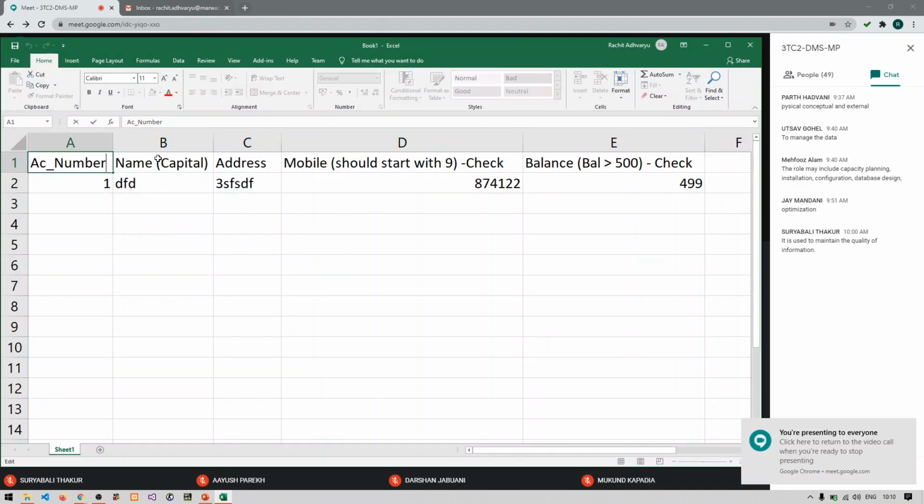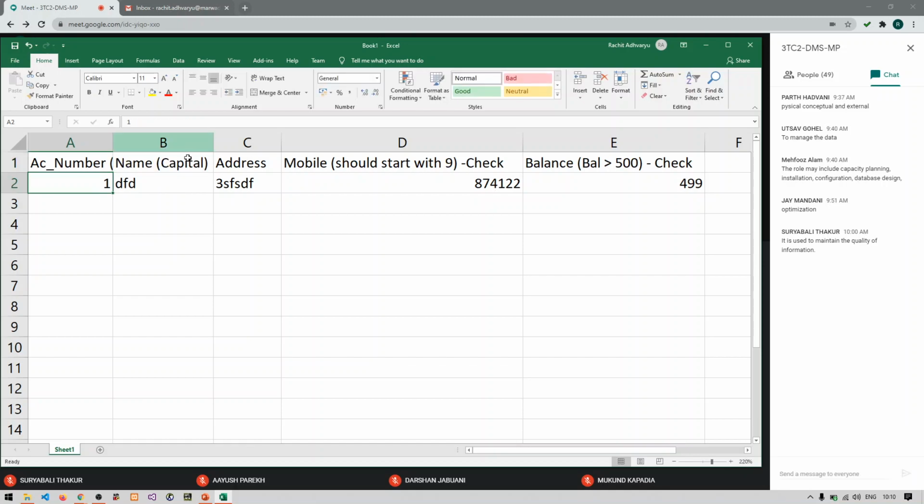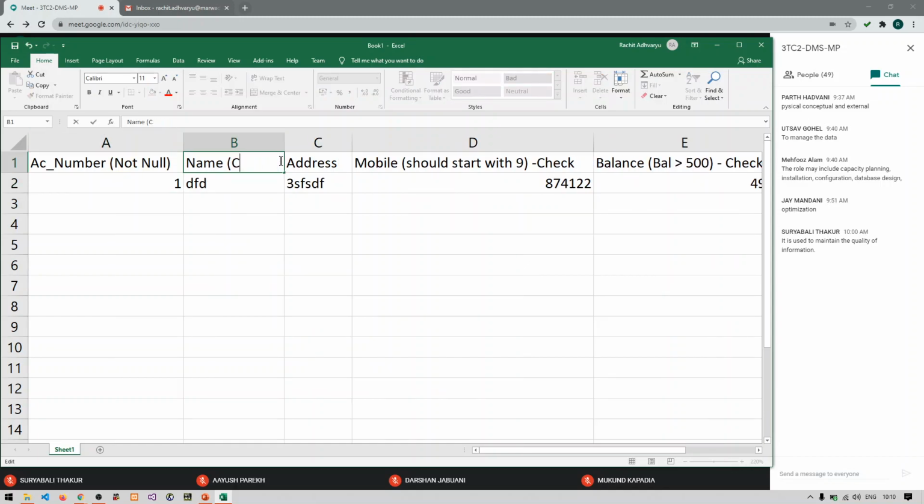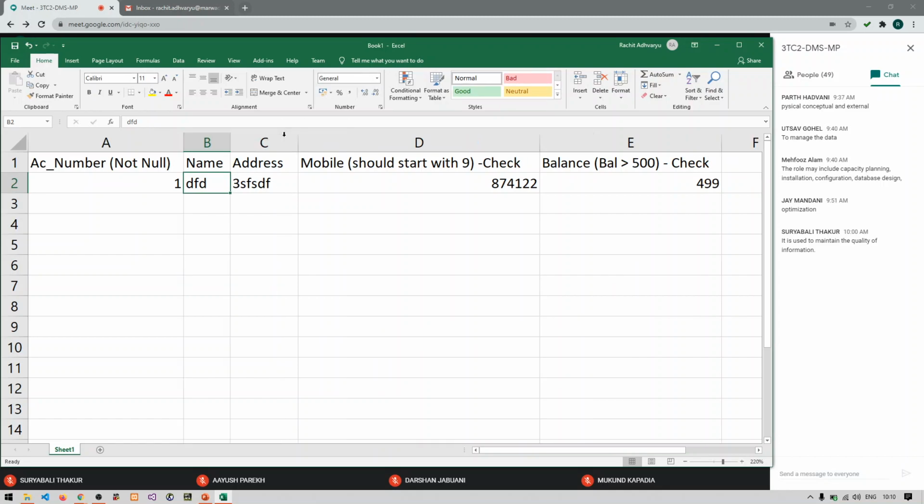Assume that I am saying that account number should be not null. So what does this mean? Account number should be not null. I am just removing this particular column's condition, right? So account number should not be null. It means that if you are entering any values to this particular column, then this column value cannot be empty. Let us say I am trying to insert some more records.